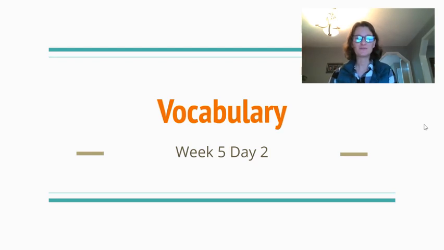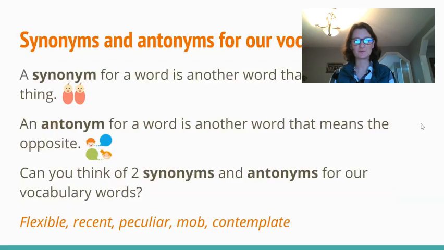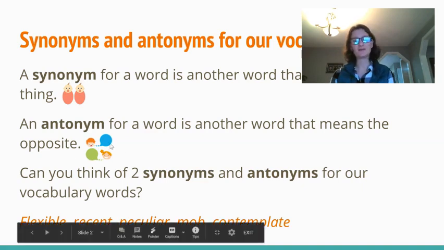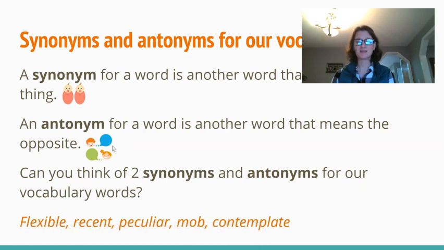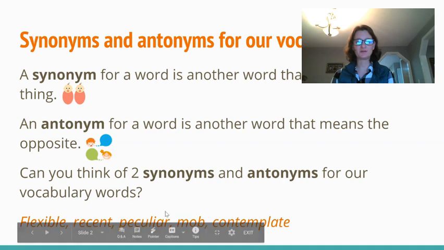So we learned our 5 new words yesterday. And today, of course, we are going to talk about synonyms and antonyms for each of those words. Remember, a synonym for a word is another word that means the same thing. An antonym for a word is another word that means the opposite. So we're going to think of 2 synonyms and antonyms for our vocabulary words.